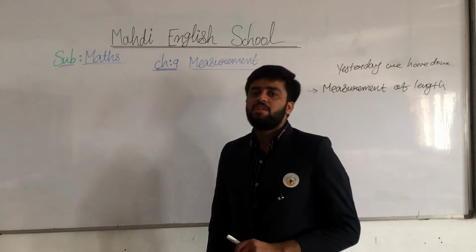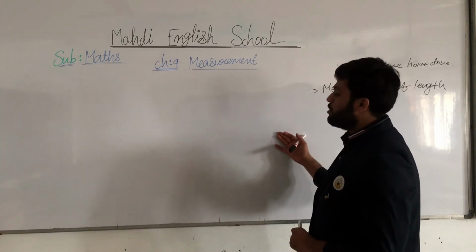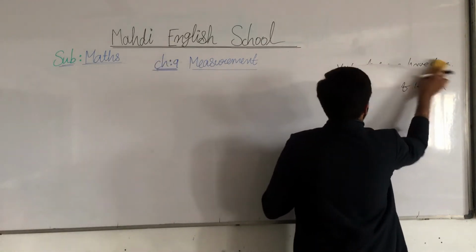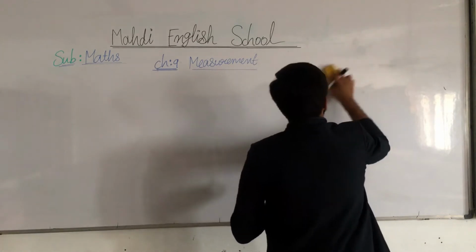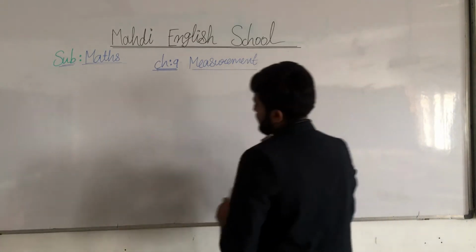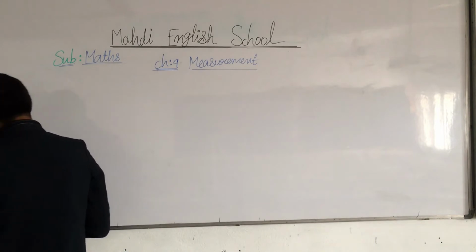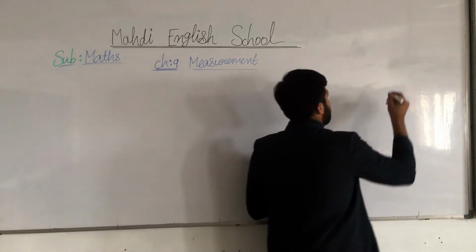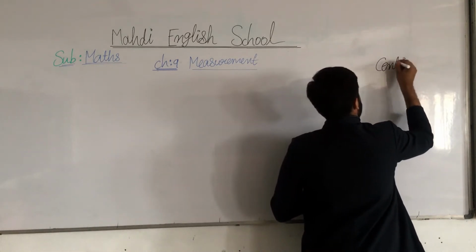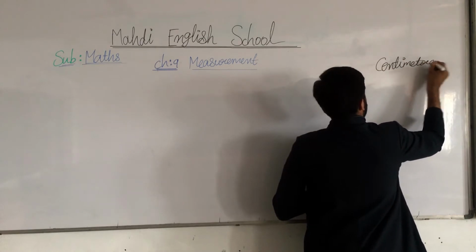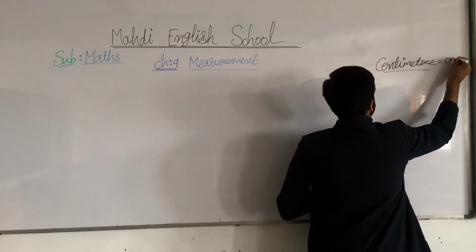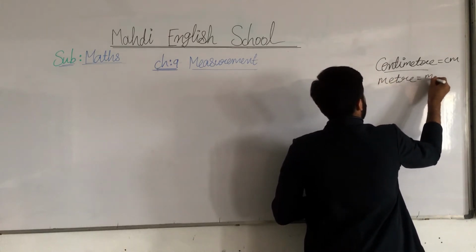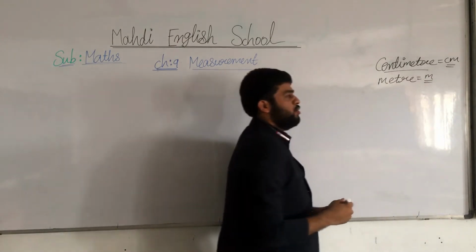So now, my dear students, today we are going to learn a new topic. First of all I am writing the new topic here, and then we will move on. The first topic is measurement in meter and centimeter. I hope you all remember centimeter. A centimeter is equal to a semi, and a meter is larger, so we hold only meter. Got my points? I hope you all understood.